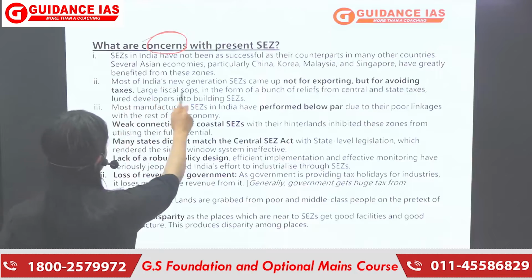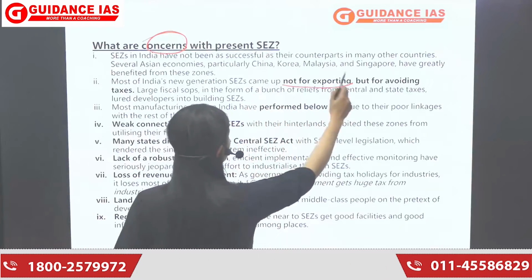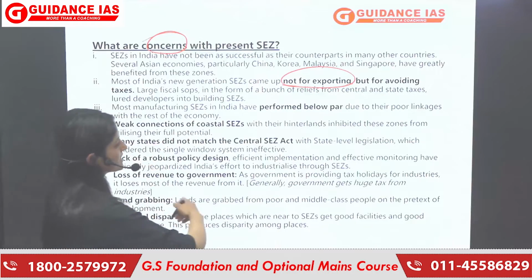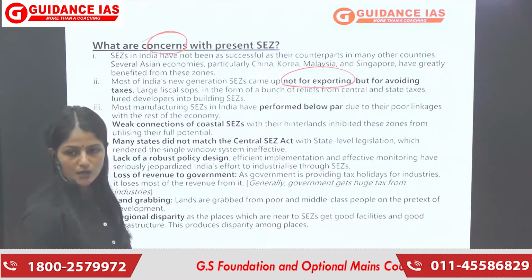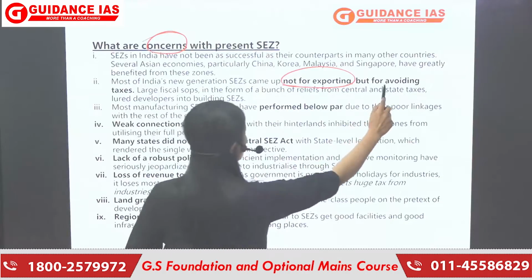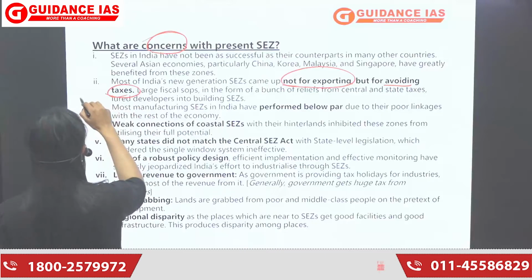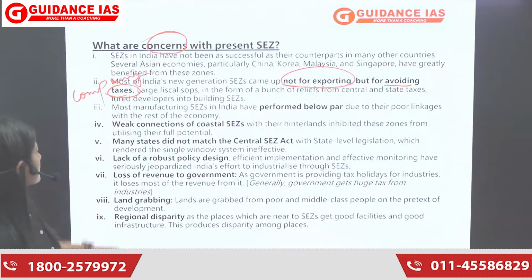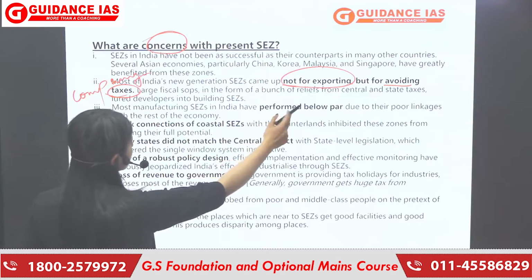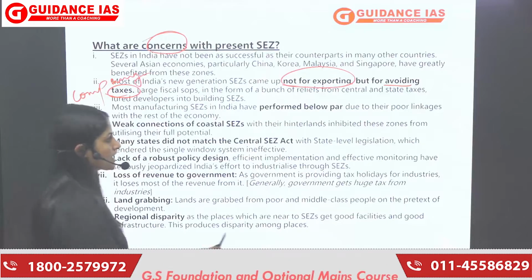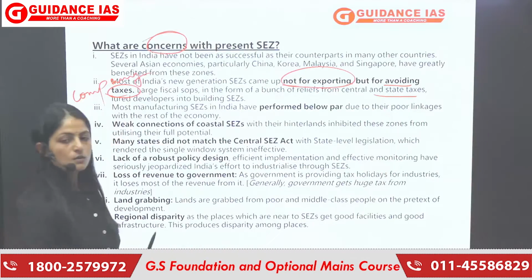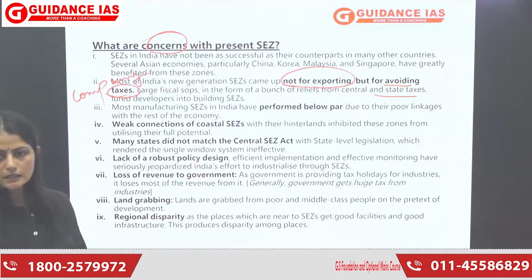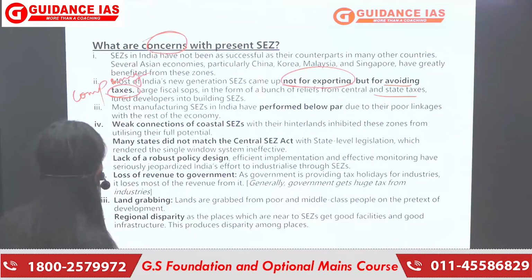Most of the Indian generations जो आते हैं वो export को promote करने के लिए नहीं आते हैं. जितने भी contractors which take part in SEZs, they do not come to boost our economy or to boost the export. Rather, they come to avoid the taxes. I'm talking about many of the companies, not the majority, but many of them, they come to avoid the taxes, right? Large fiscal sops in the form of a bunch of reliefs from the central and the state taxes. तो जो भी reliefs state और center taxes देते हैं, उनको gain करने के लिए, these companies register themselves into this, right?